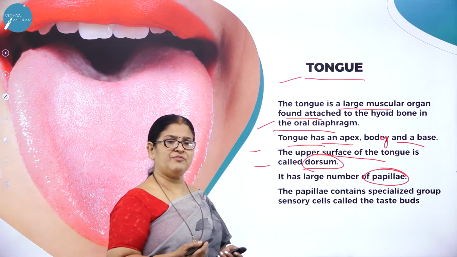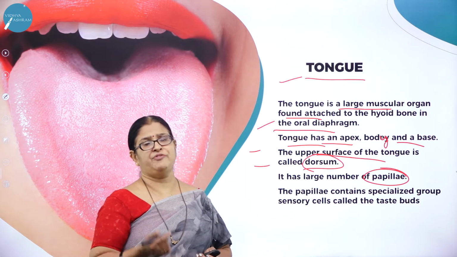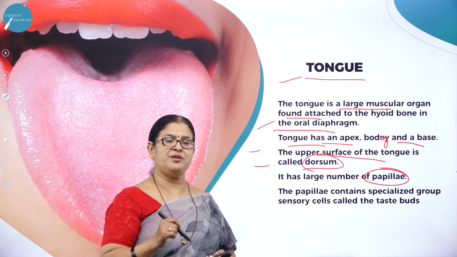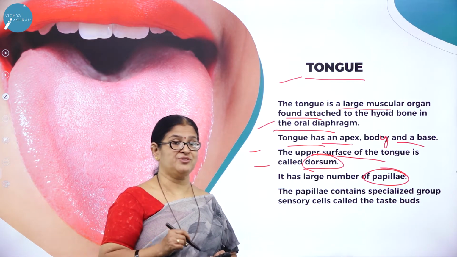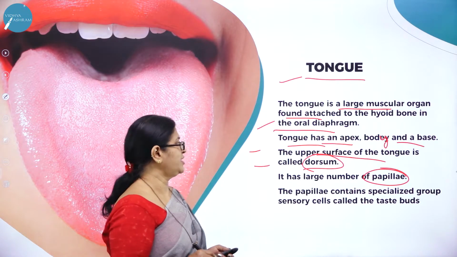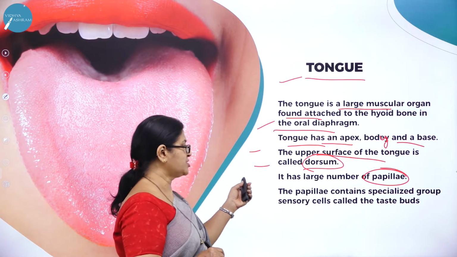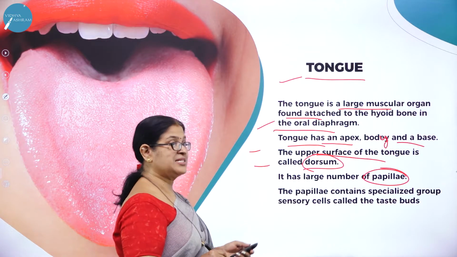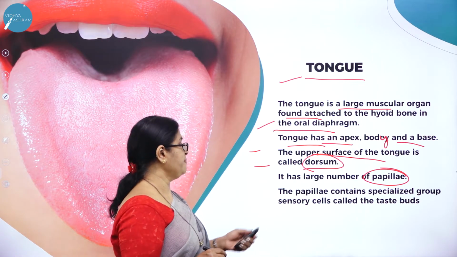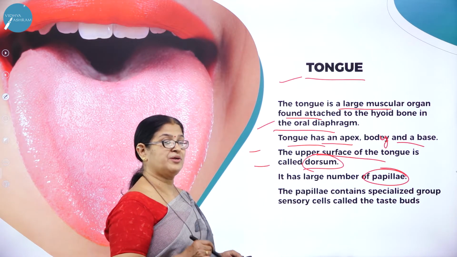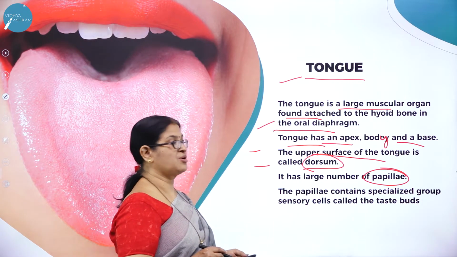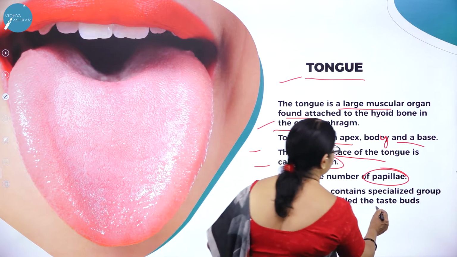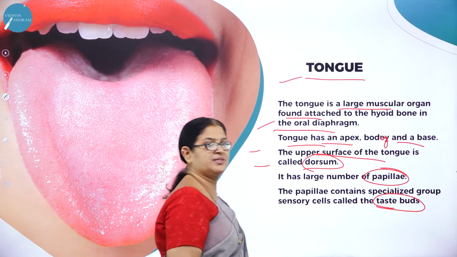Whenever you have food at home, we are very specific about the taste of the food rather than the quantity of the food. Taste of the food matters a lot. So the upper surface of the tongue is called the dorsum, and it has a large number of papillae. And what is the importance of papillae? Papillae contain specialized groups of sensory cells called the taste buds. See how important the tongue is.